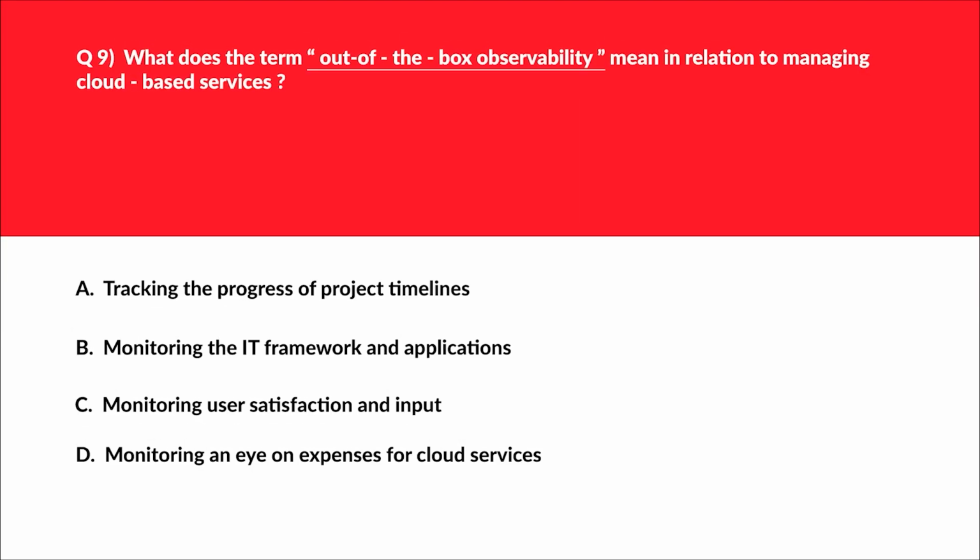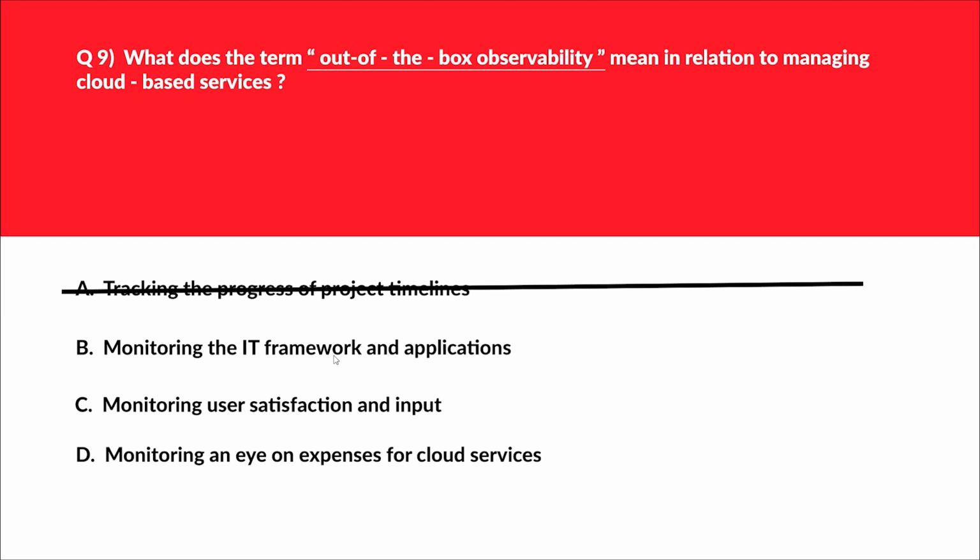Let's bring the heat to the snow. We need to know what out of the box observability means. We'll first look at option A. A says tracking the progress of project timelines. Project development timelines are about project management, not about observability as required by the question. We'll eliminate this. Let's move to option B. B says monitoring the IT infrastructure and applications. Out of the box observability refers to the built-in features that allow for the monitoring of IT infrastructure and applications to ensure their performance and health. So this can be the potential answer.